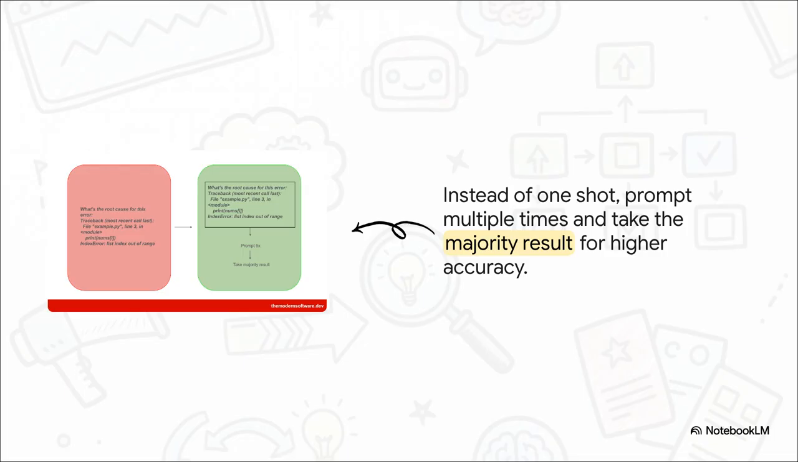So let's break down what that looks like. Let's say you've got an error in your code. Instead of asking, what's the cause, just once, you ask it 5 separate times.